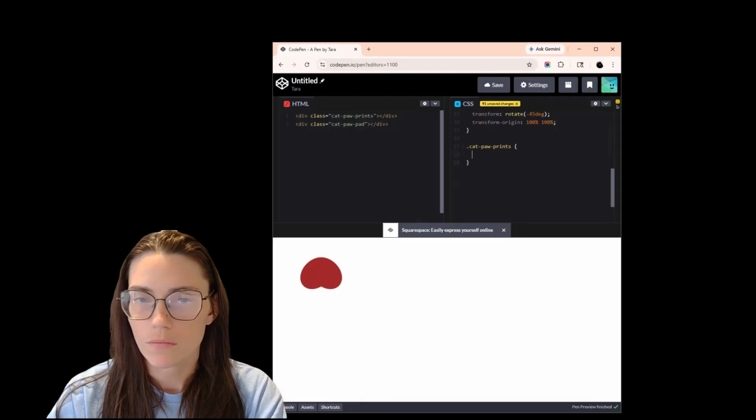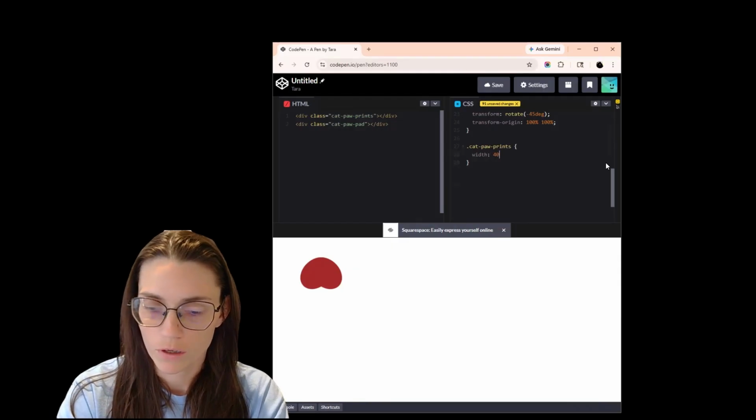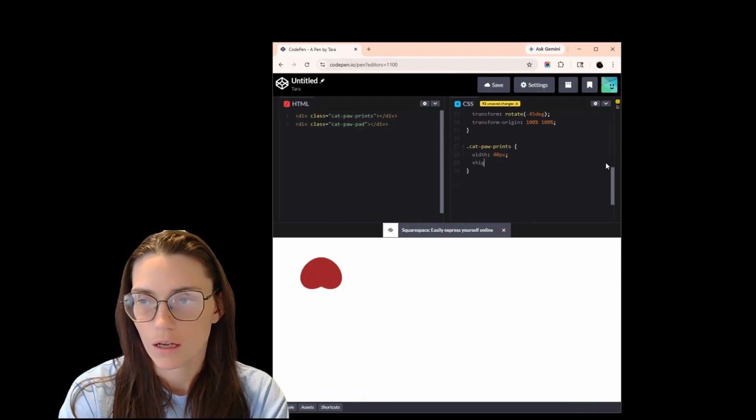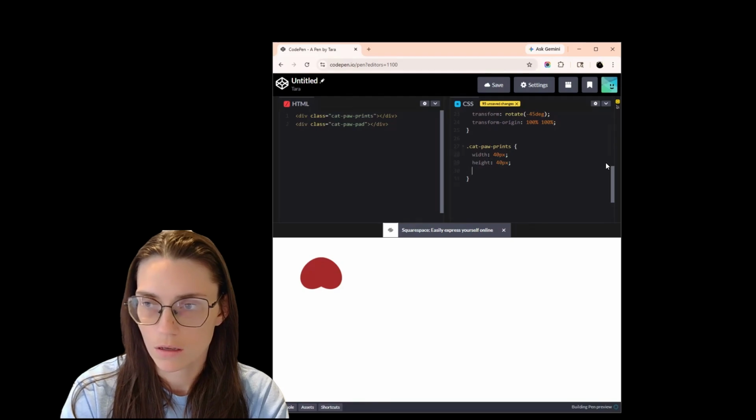So to start, these are going to be a lot simpler. We're going to give them a width of 40 pixels, a height of 40 pixels.